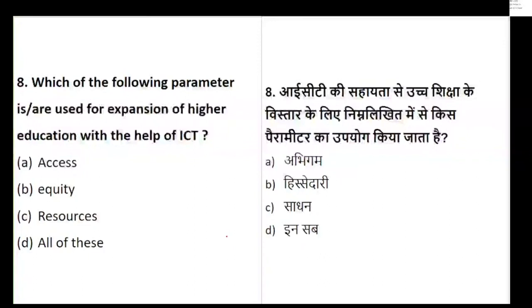Which of the parameters is used for the expansion of higher education with the help of ICT? As per your time limit, you have to ensure that your time limit starts well. Yes, very good. So if you see, when we talk about higher education, irrespective